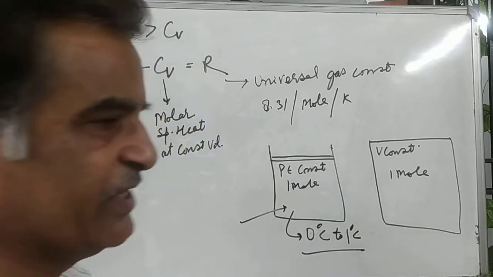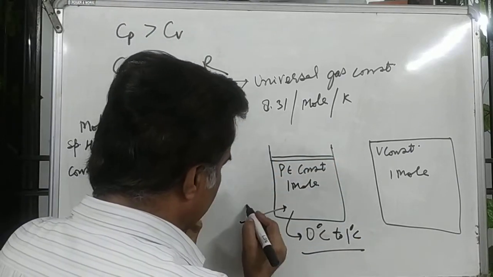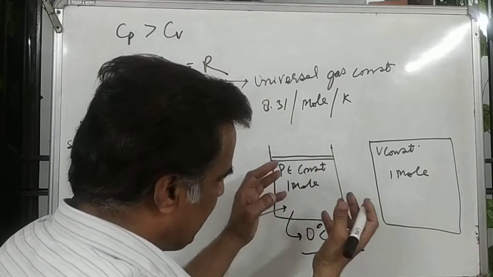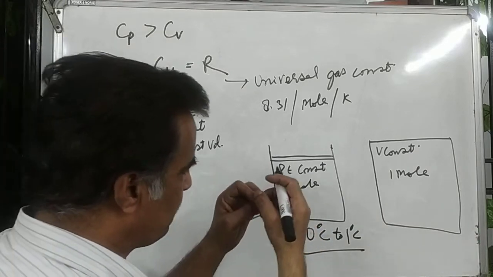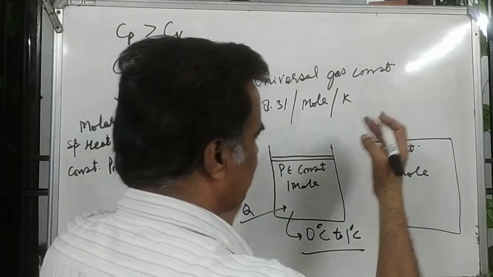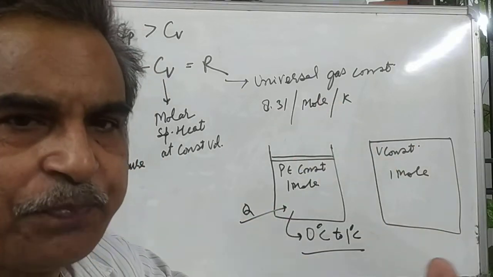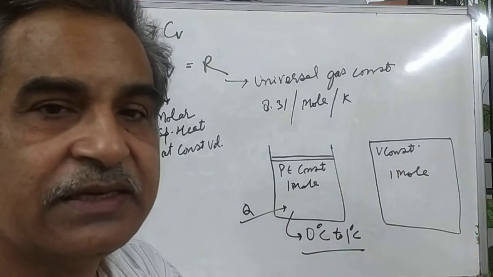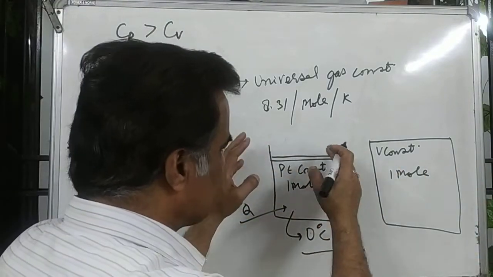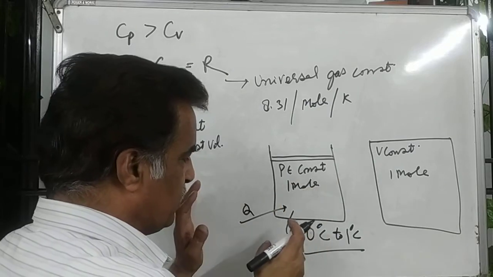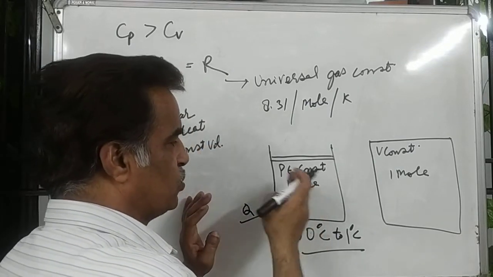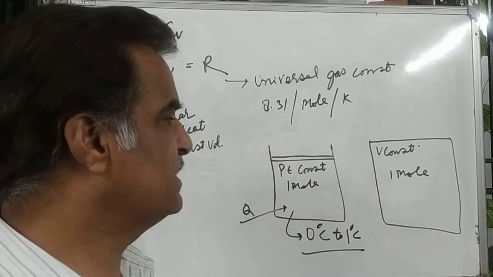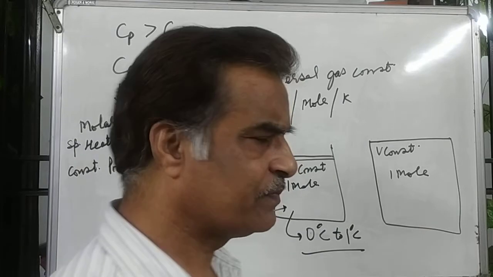Pressure P is constant. When you supply energy to the system, the molecules of the system absorb the energy and the temperature will rise, and the gas will expand. When the gas is expanding, work is done by the gas, so it loses energy. So on expansion, the temperature will fall, and more energy has to be supplied so that the temperature becomes 0 to 1 degree Celsius. But in this case, this is the 1 mole substance.